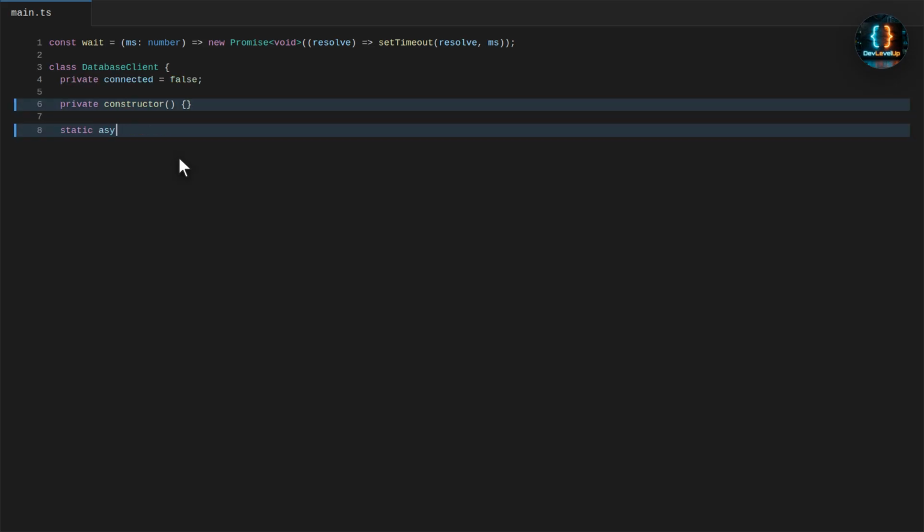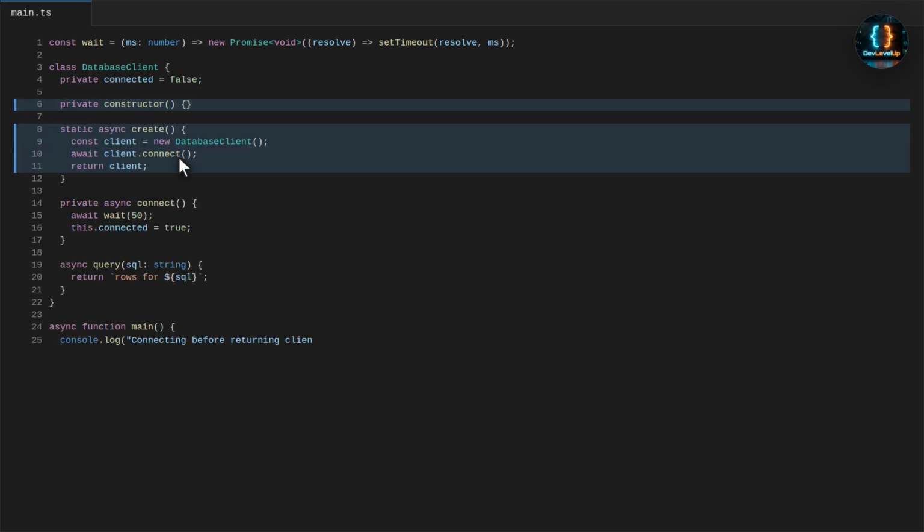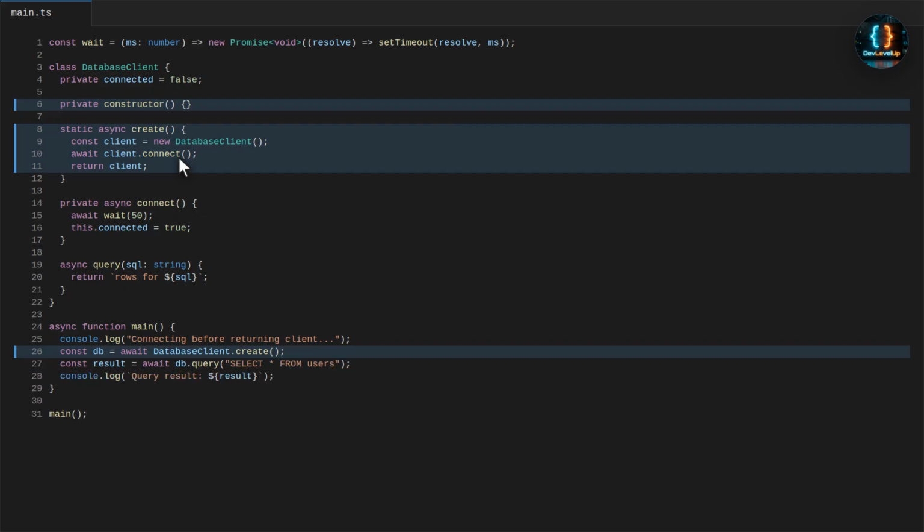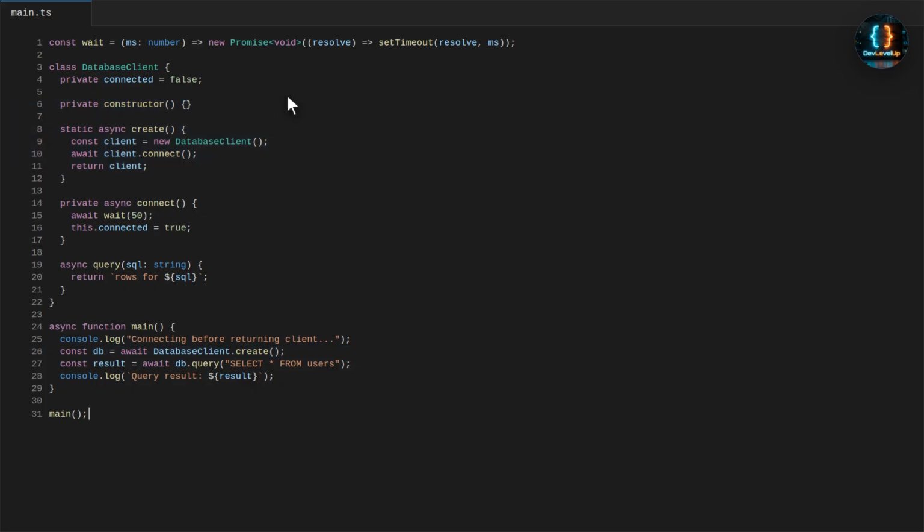Now we fix it by making creation itself async. The constructor becomes private, and callers must use DatabaseClient.create, which awaits the connection before returning the client. Now we run it again, and the query succeeds because the object is ready before use. The best practice here is to make async initialization visible in the API.